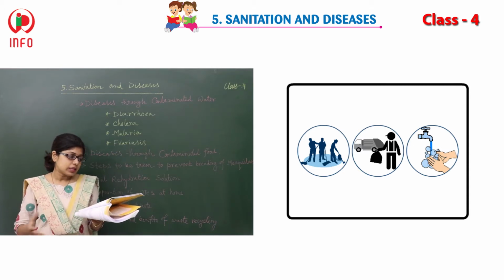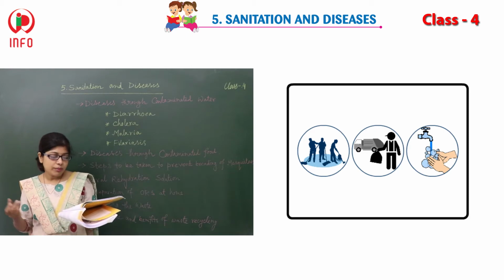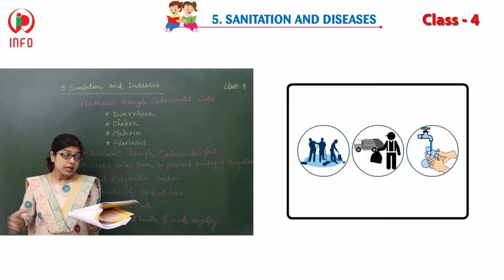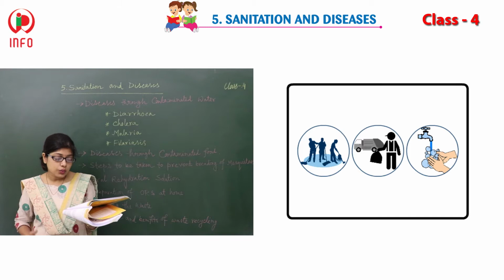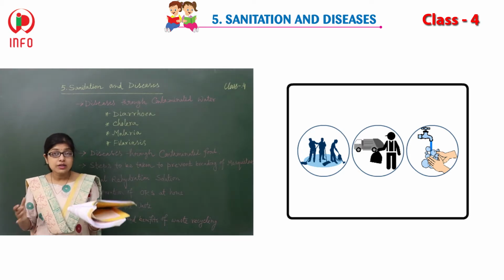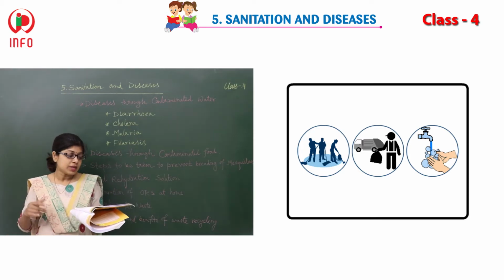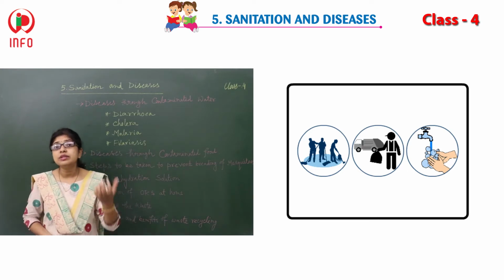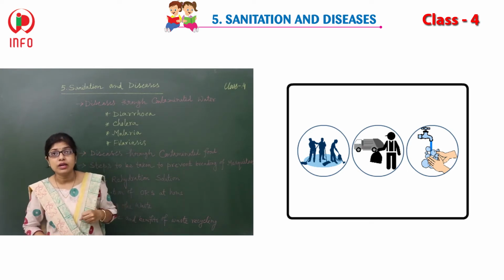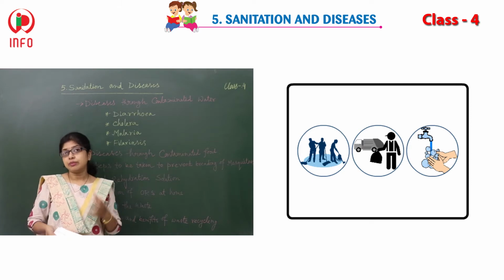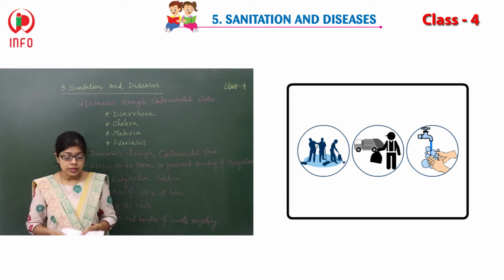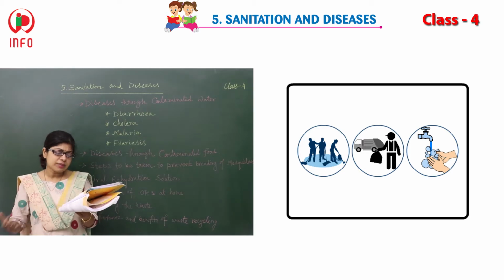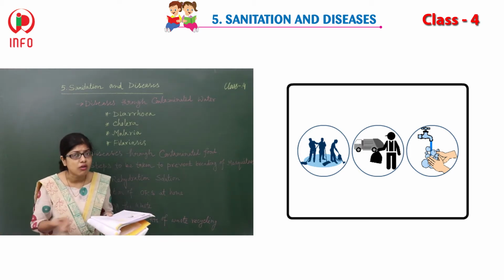Also solid wastes, domestic waste water, that means sewage, urine and grey water, industrial waste and agricultural waste. Whenever these things come to our body, we feel sick. As a result, different kinds of health problems may occur.